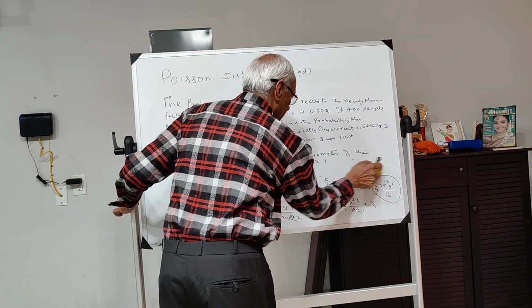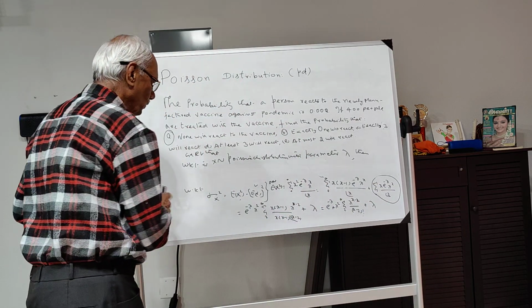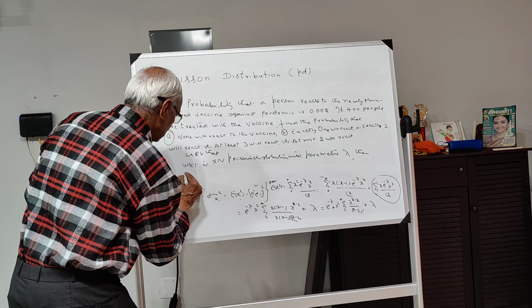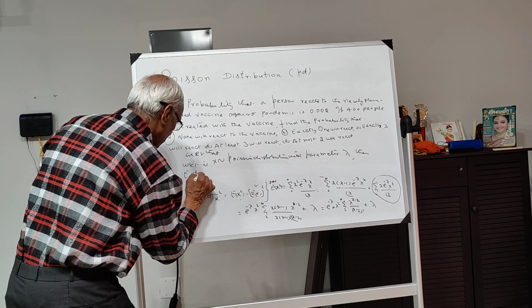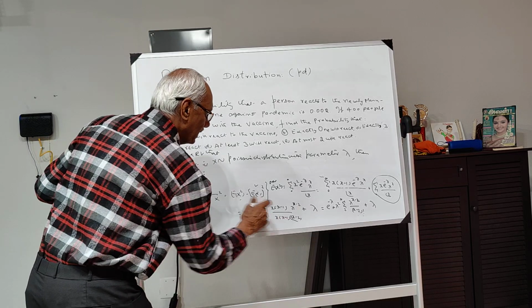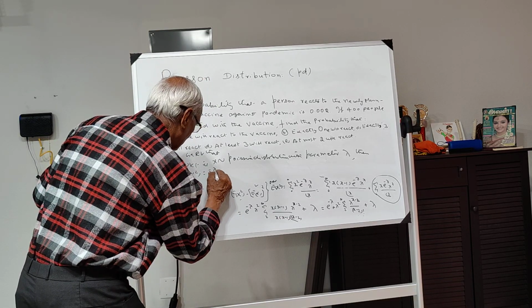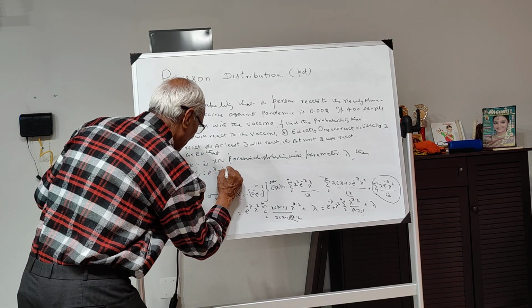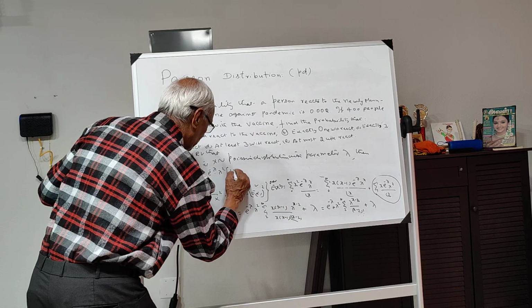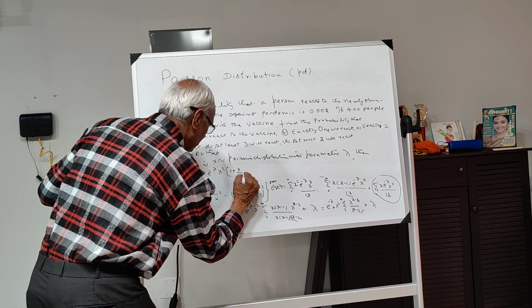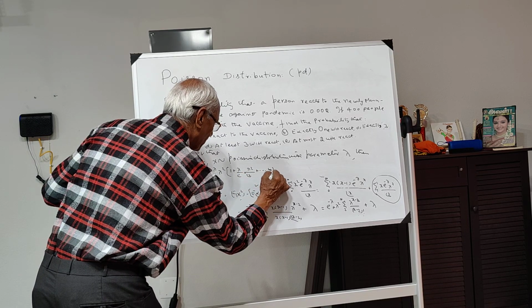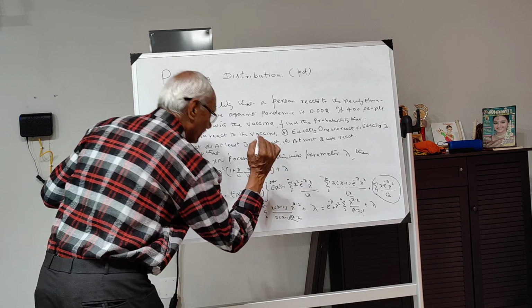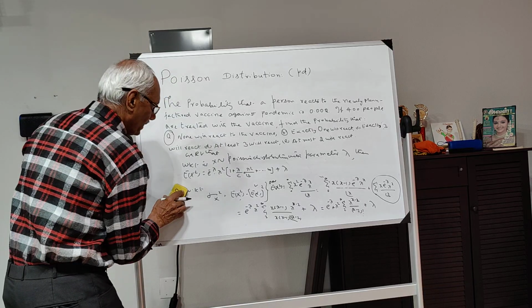So I will write it here. So what is it that we get here? So the sum, say I will write here, E of x square will be e to the power of minus lambda into lambda square into, within this bracket, 1 plus lambda by factorial 1 plus lambda square by factorial 2 and so on up to infinity, plus lambda. So this is what you will get.